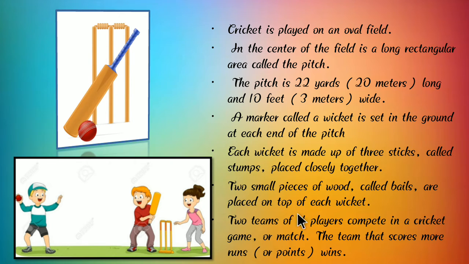In a cricket game or match, 2 teams of 11 players compete. The team that scores more runs or points wins. The team that has more runs wins. So in cricket we can see 11 players on each team, and 2 teams. We play with a ball, bat and also stumps. Children, everyone understand about cricket.